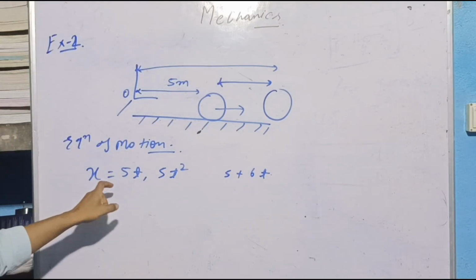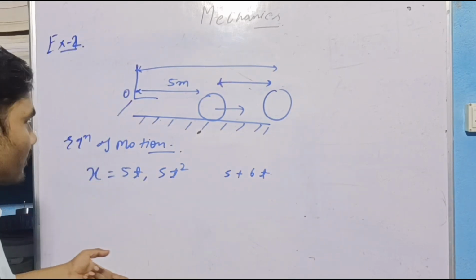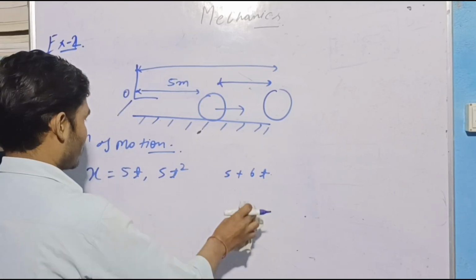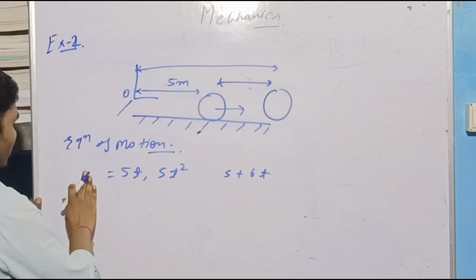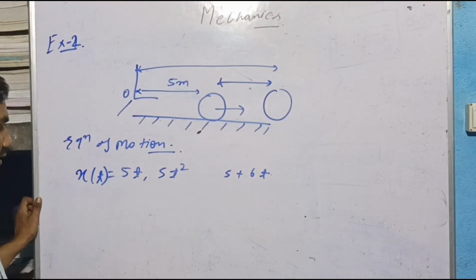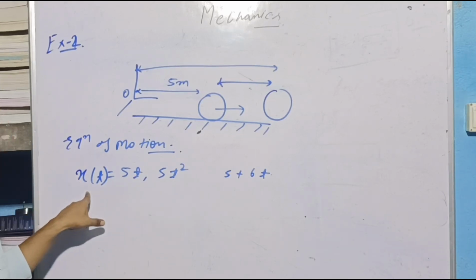There must be some variable t on the right side. And you can also say this position is a function of time, it depends upon time.